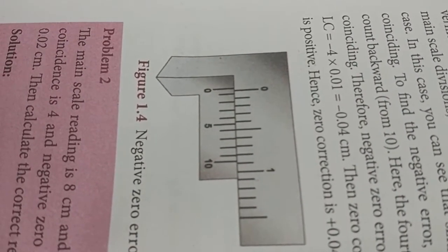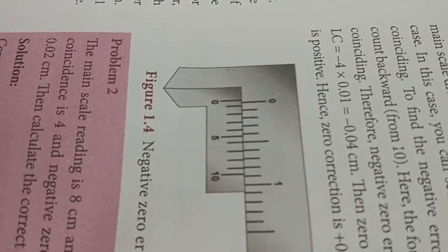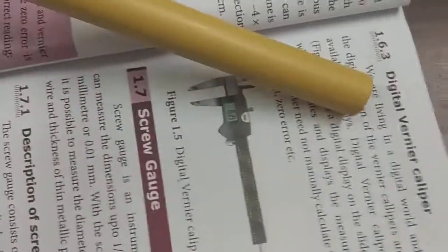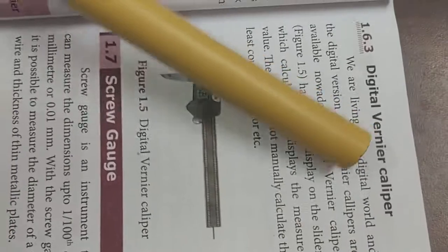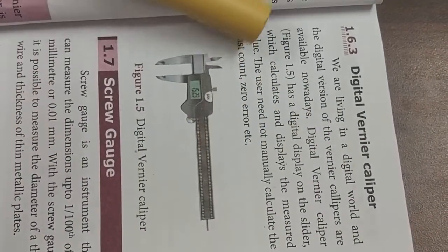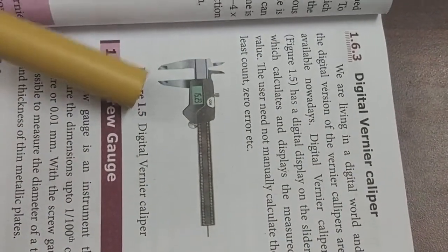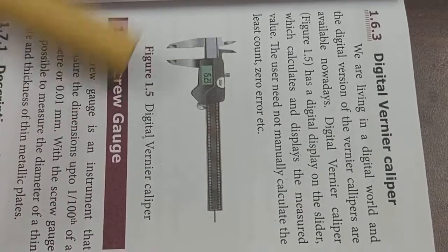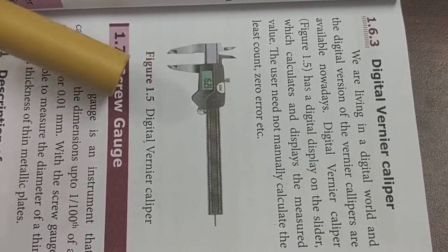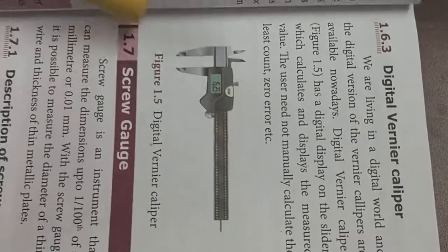First, least count, zero error, positive error and negative error: you have to measure these theoretically and manually. And the next one is the digital vernier caliper. This is the most advanced method. Nowadays we are changing to the digital world, so at that time you use the digital vernier caliper. This vernier caliper has advantages compared to the normal vernier caliper.